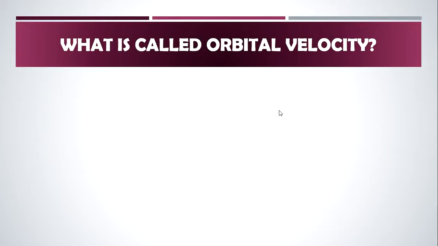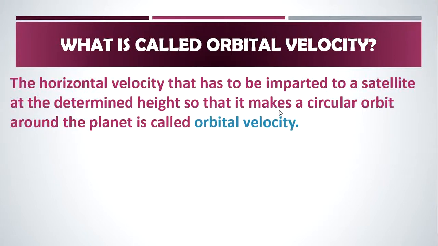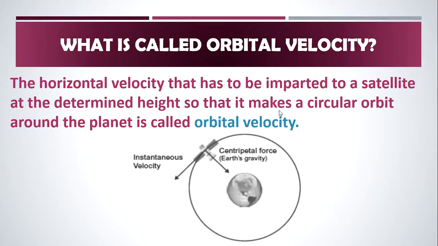Now, what is called orbital velocity? The horizontal velocity that has to be imparted to a satellite at a determined height so that it makes a circular orbit around the planet is called orbital velocity. That is, the velocity imparted to the satellite at a determined height in a circular orbit around the planet is called orbital velocity.